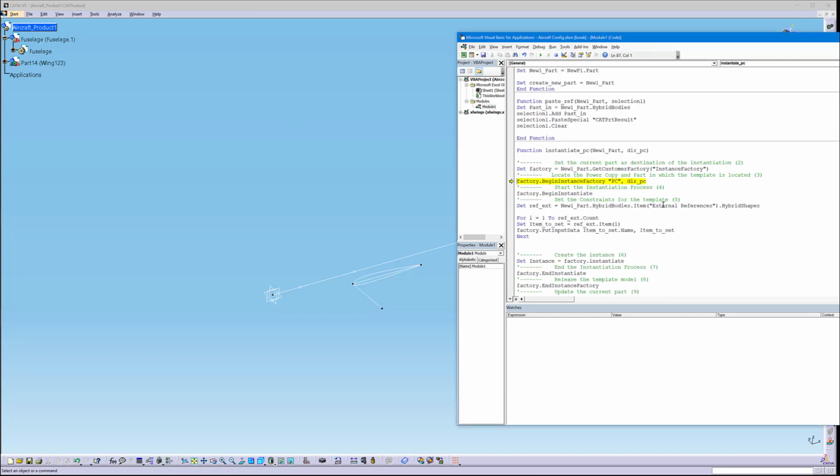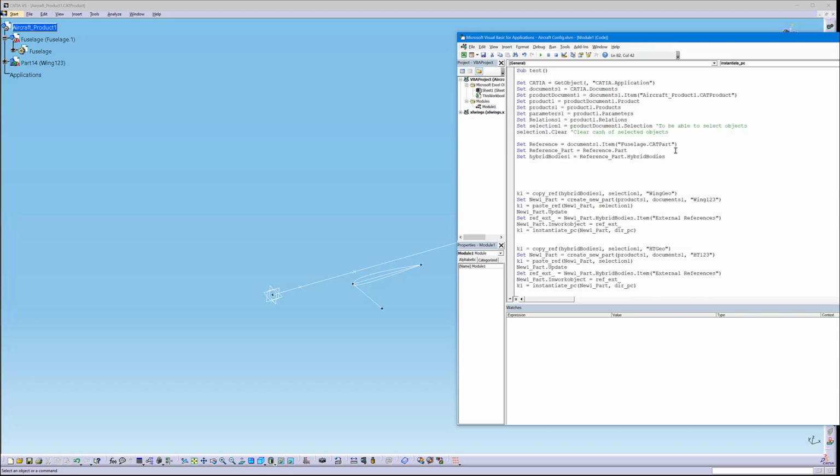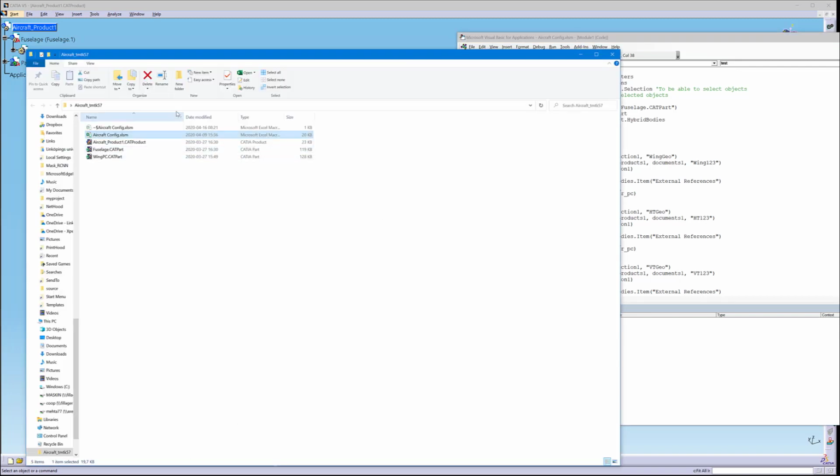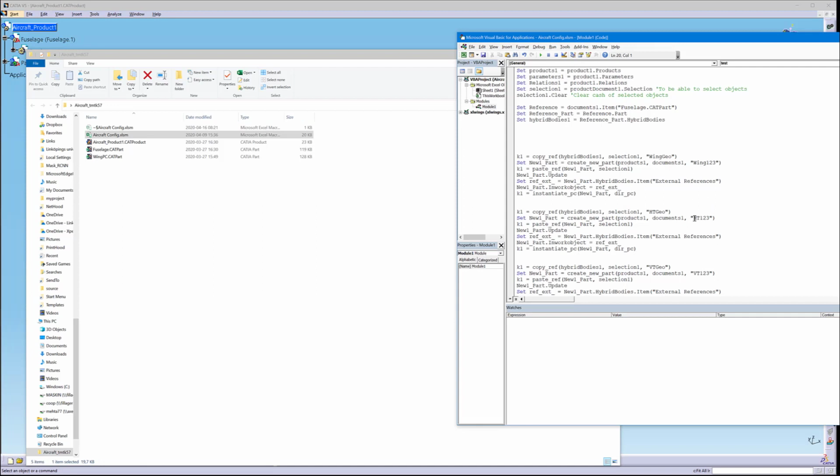And it doesn't work. Oh yeah, it does not work because we are not defining what this is, the directory for the power copy. That I forgot. So I will just copy where the power copy is located.